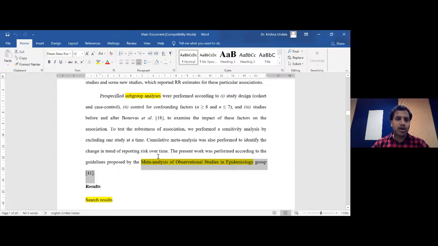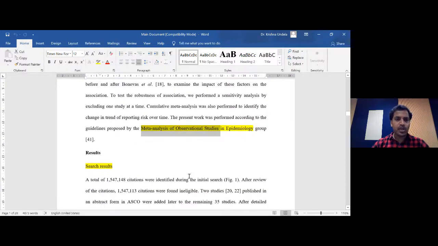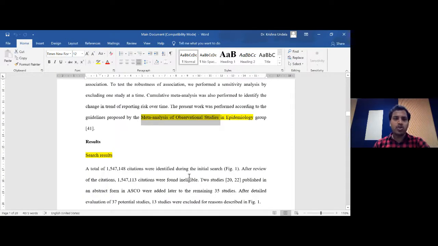So I could have used PRISMA if I had taken RCTs, because I have taken observational studies here. That's the reason I have taken MOOSE as the checklist for this particular systematic review, meta-analysis of observational studies in epidemiology. So that's about the clear-cut methodology. I think we have touched upon all the aspects of the methodology very clearly.